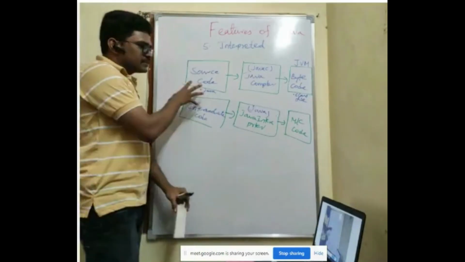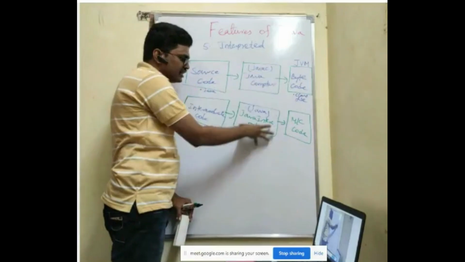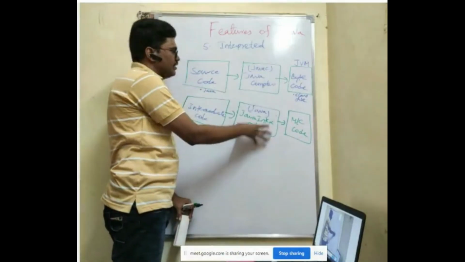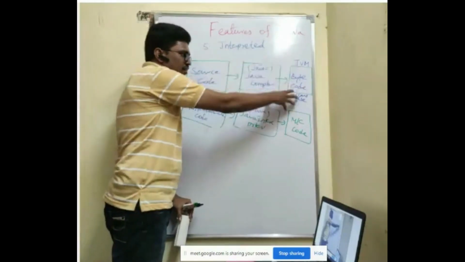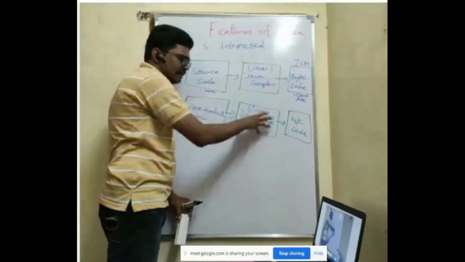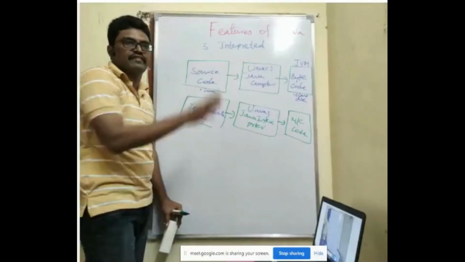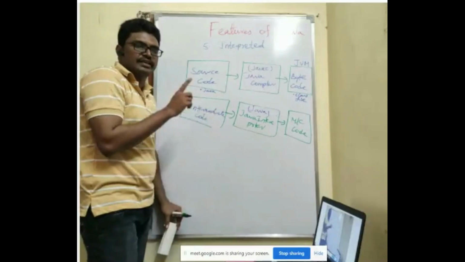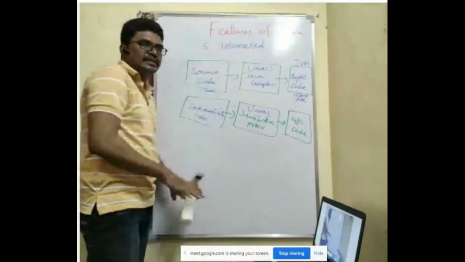Whenever I take the source code, I compile it, I get the bytecode or intermediate code. This bytecode will be taken by the interpreter and it will generate the machine code. This is the whole process that Java is going to do. So Java is a modern language which uses both compiler and interpreter.